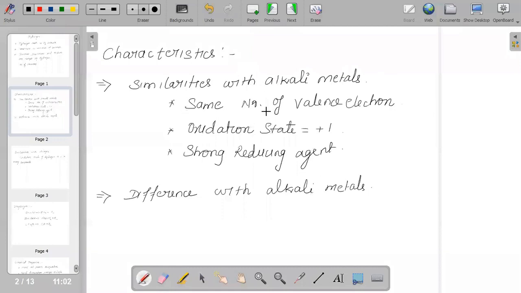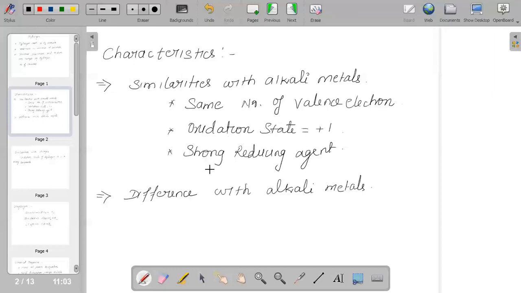If we talk about similarities with alkali metals, it has the same number of valence electrons, and like alkali metals it is electropositive in nature, and its oxidation state is +1, as in HCl. One of the important factors is that it acts as a very good, or strong, reducing agent.